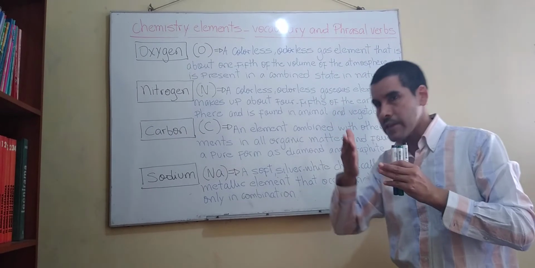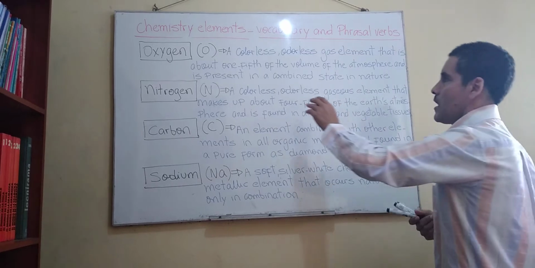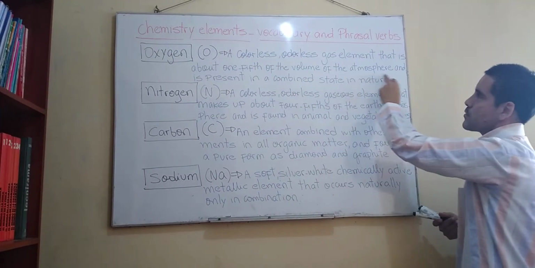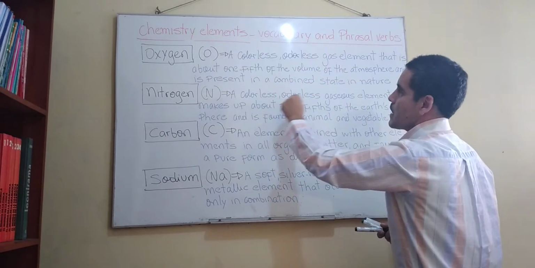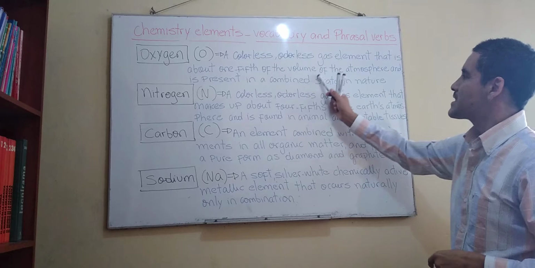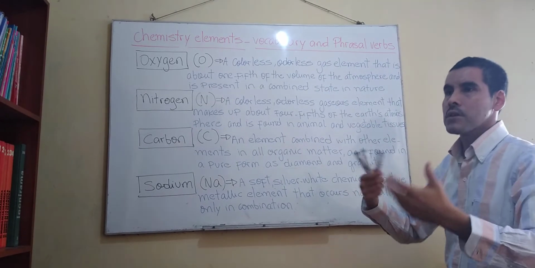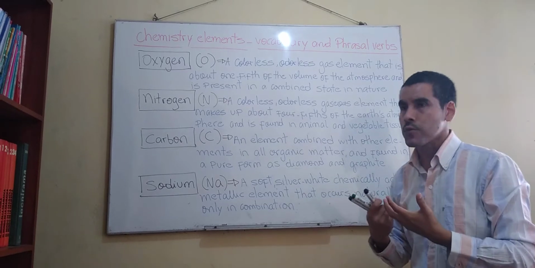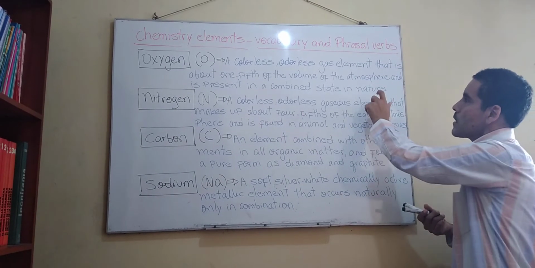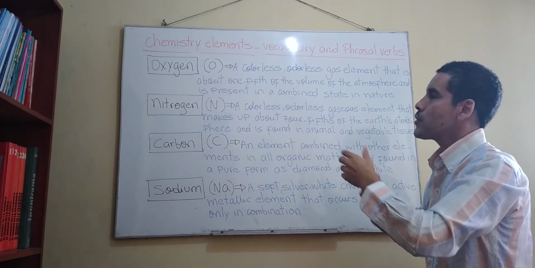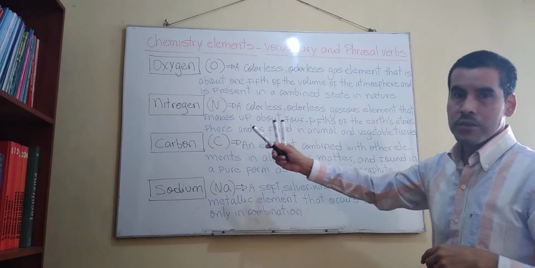Un quinto, right? It's a kind of mathematical sign. 1/5 of the volume of the atmosphere and is present in a combined state in nature. State means estado, no? It can be a solid, gaseous, right? Well, nature, you know.